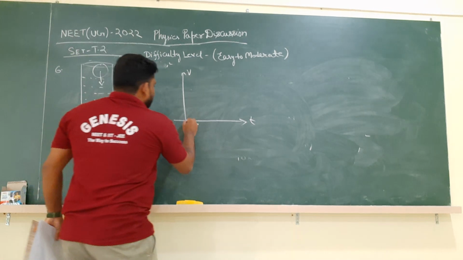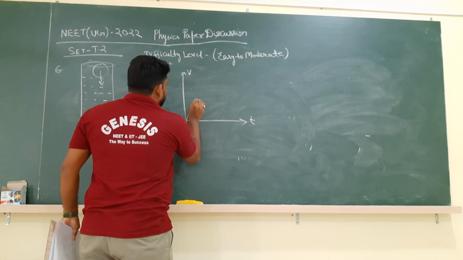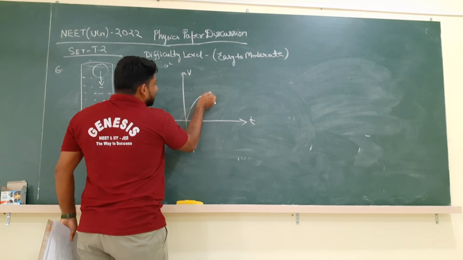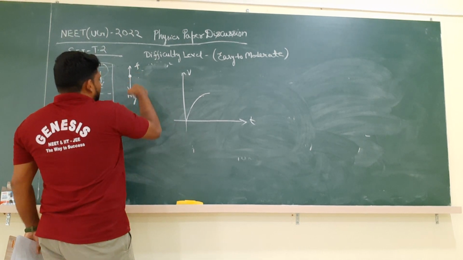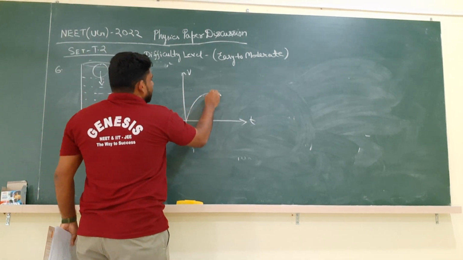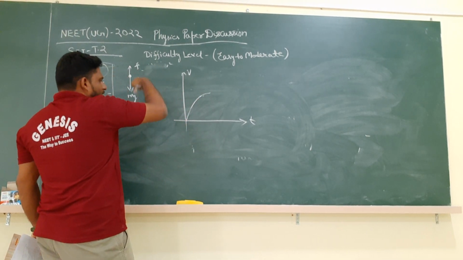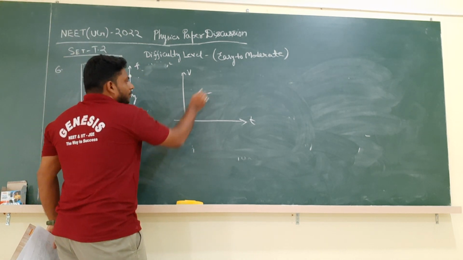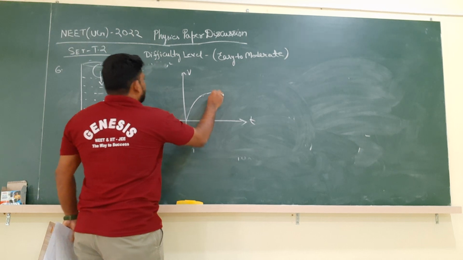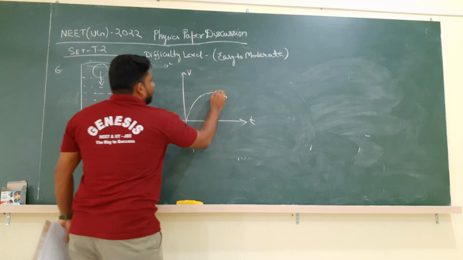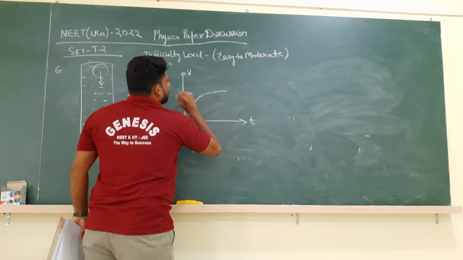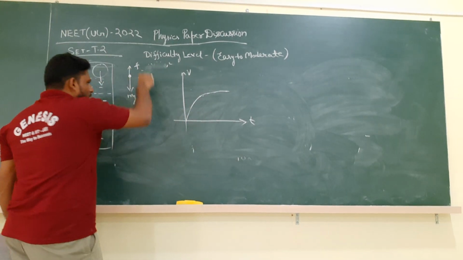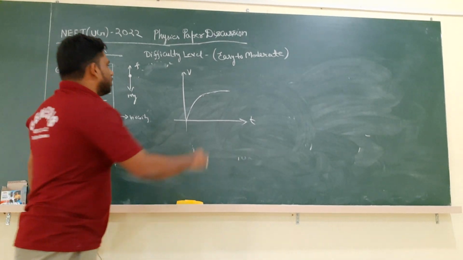So initially it will get accelerated slowly. The acceleration decreases because this force is increasing but mg is constant. So the net downward force on the body is decreasing, so acceleration is decreasing. The slope of the v-t graph is decreasing. At one point these two will be equal and the body will move with a constant velocity called terminal velocity. We know the concept of terminal velocity as well. So this is the graph.